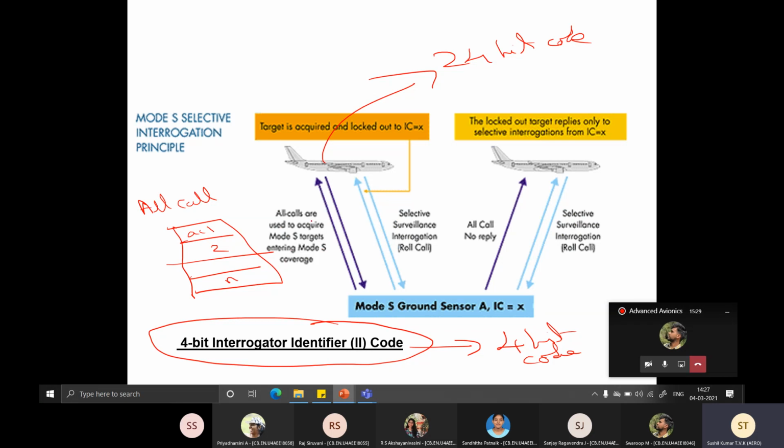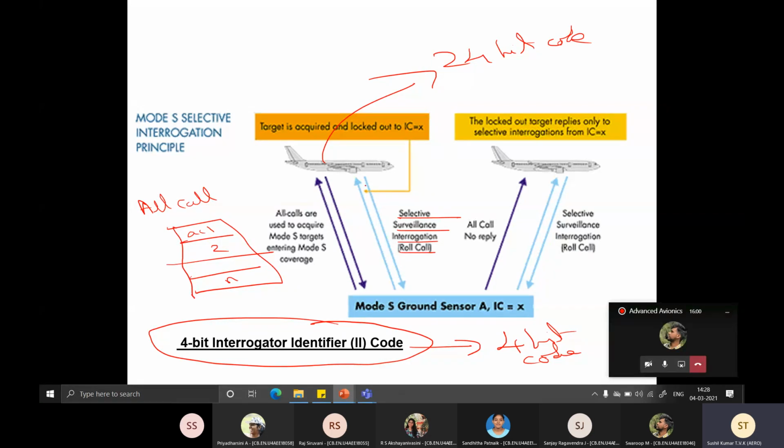Now, after you do the all call broadcast, then you do selective call. Selective call is like, suppose I call up the attendance in the class. It's like a roll call. Now, one aircraft after another, you send a selective call, and once the selective call is received, only that aircraft is displayed.